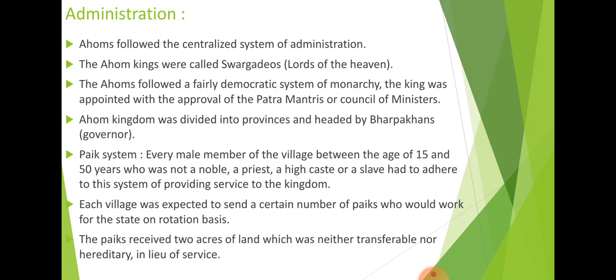Instead of giving salary in cash, they provided them 2 acres of land for a particular group of paiks. That land is very useful for them to cultivate and grow crops, and after that they can earn money by growing crops, or by keeping it as taxes. So that is the kind of salary which is given by the Ahom rulers.